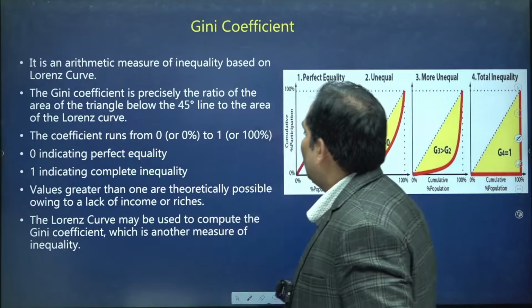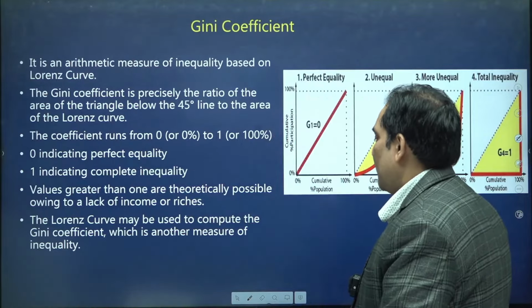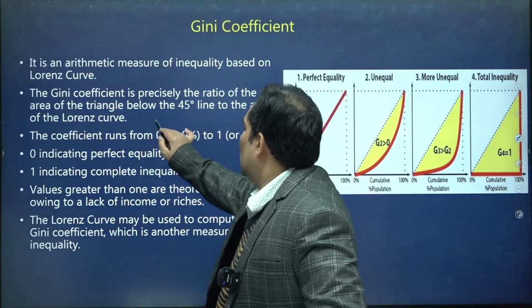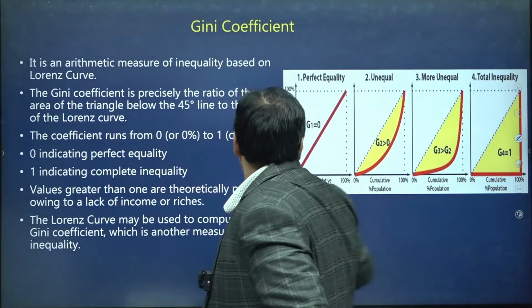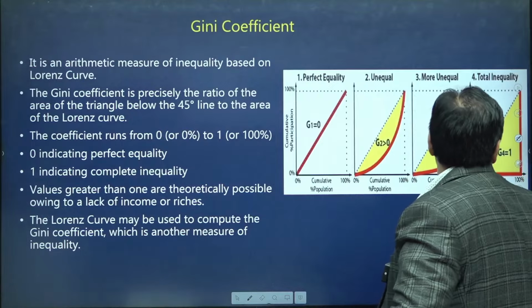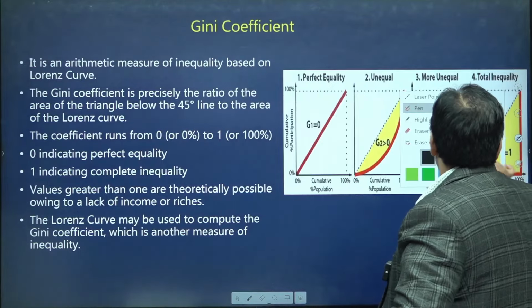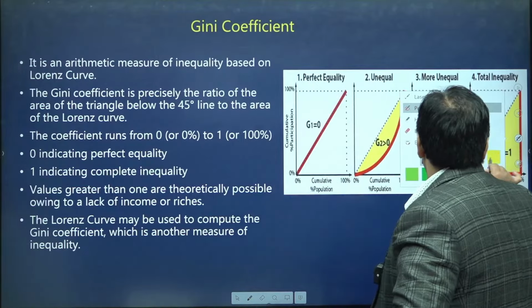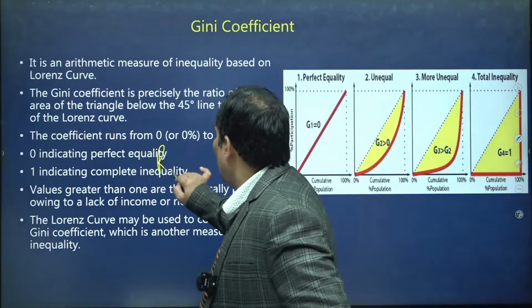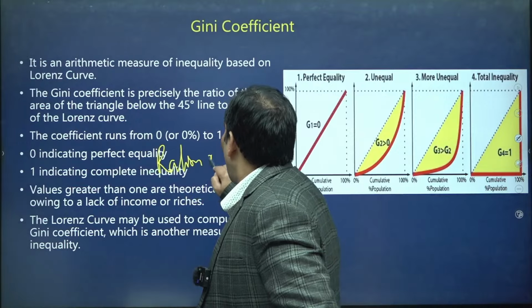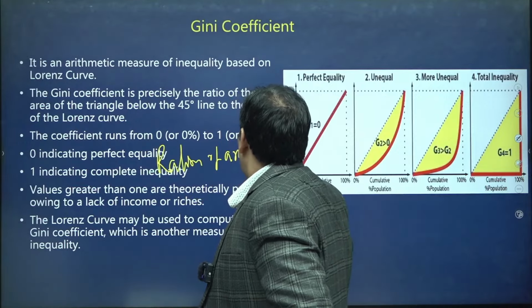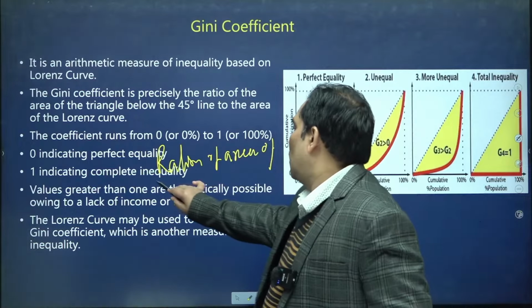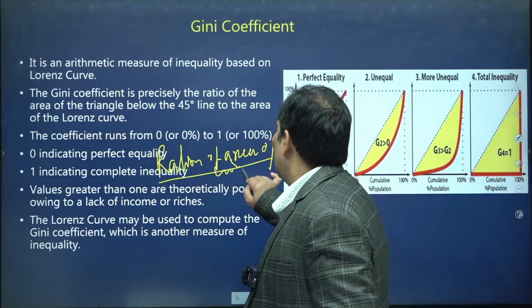of area. This is nothing but the ratio of areas for the Gini coefficient.